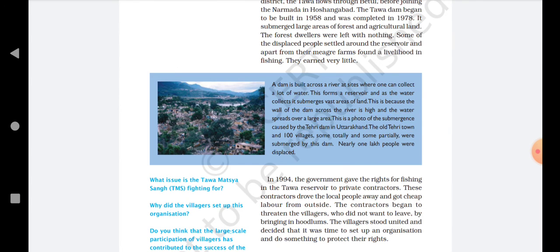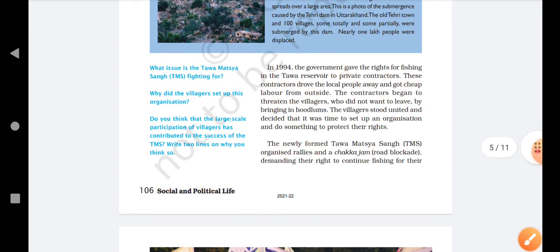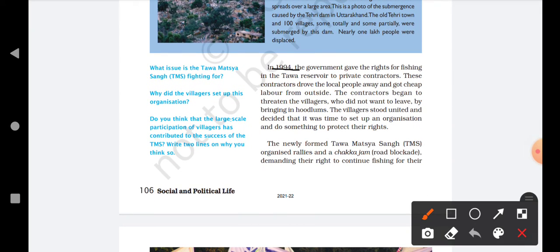Moving further, in 1994, the government gave the rights for fishing in the Tawa Reservoir to private contractors. In 1994, what did the government do? The government gave the rights for fishing to the private contractors. These contractors drove the local people away and got cheap labor from outside. Now, what did these private contractors do? They drove away, which means they neglected the local people, and they got their own laborers at a cheap rate from outside.